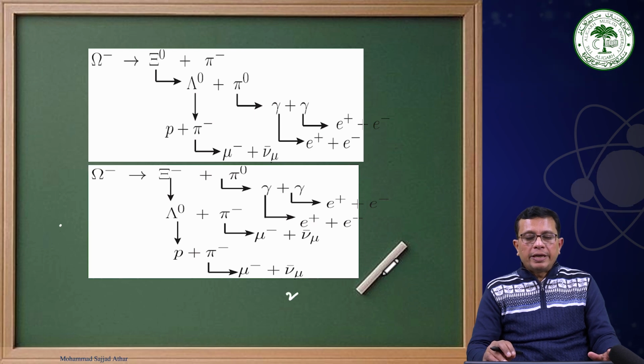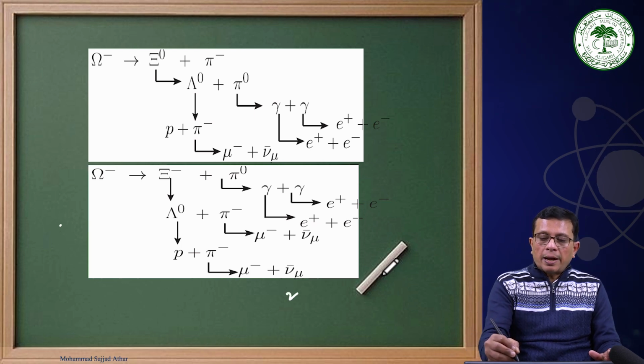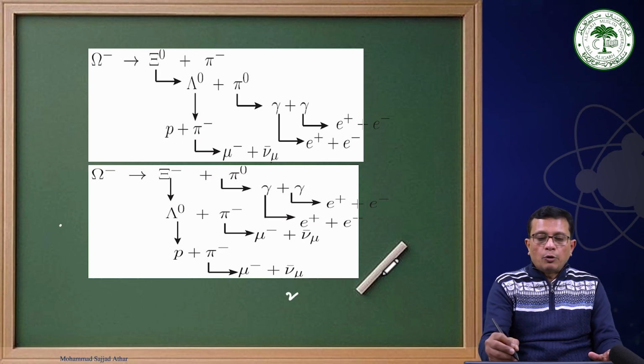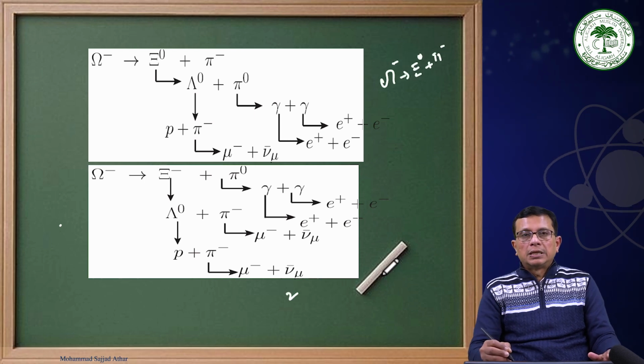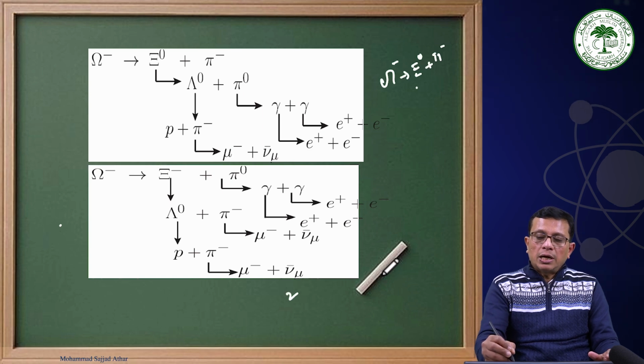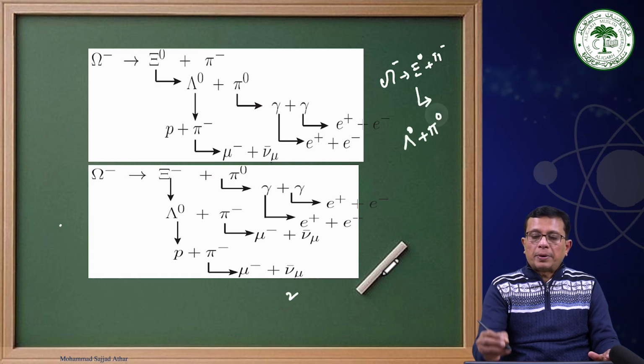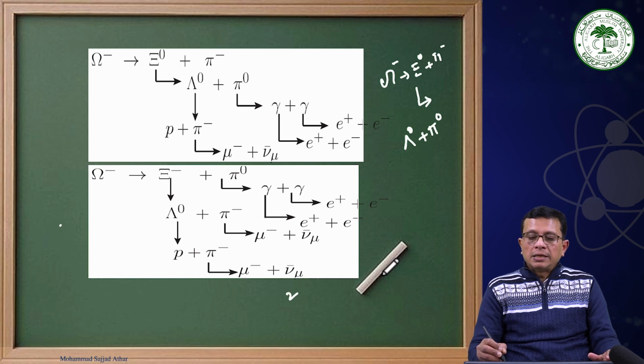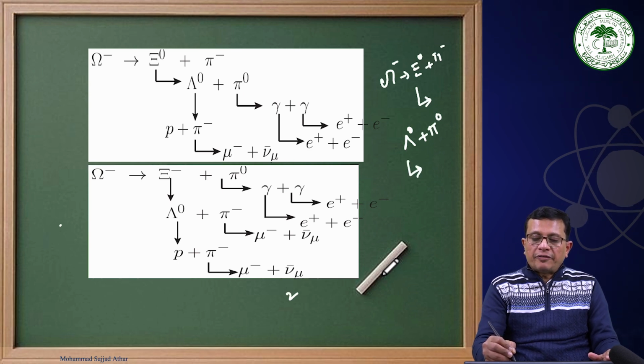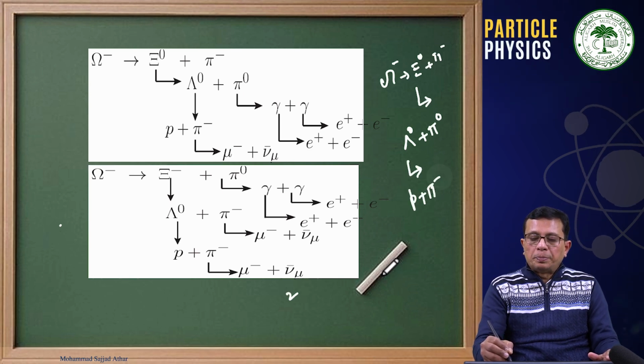For example, here I am taking an example where an omega minus is decaying into cascade 0 and a pi minus, and then cascade 0, which has a finite lifetime, decays into lambda 0 and a pi 0, and then lambda 0, which has a finite lifetime, will decay into p plus pi minus,